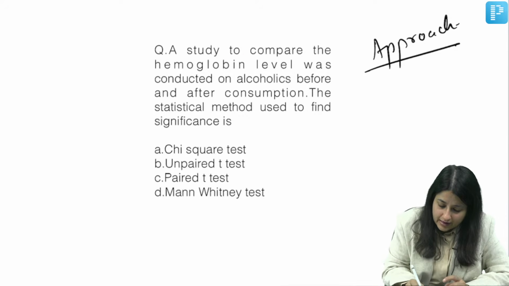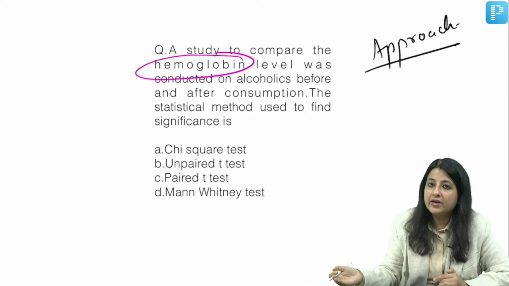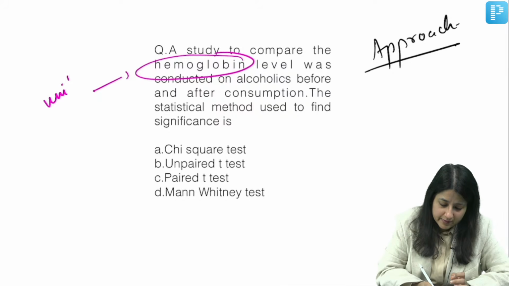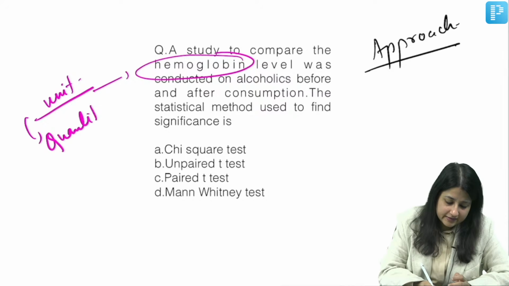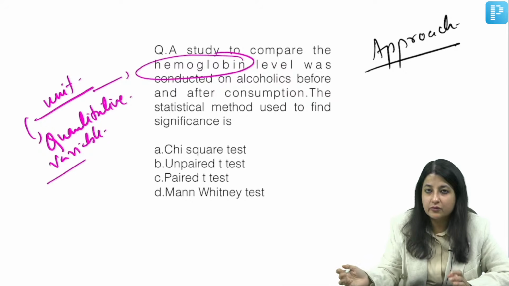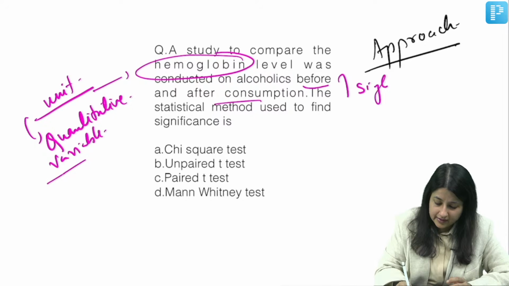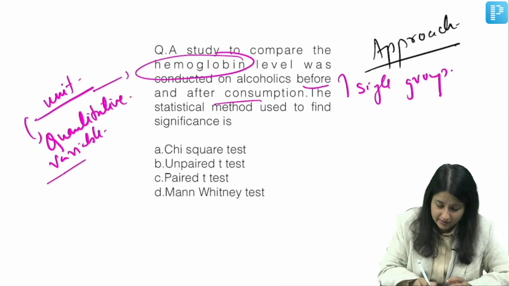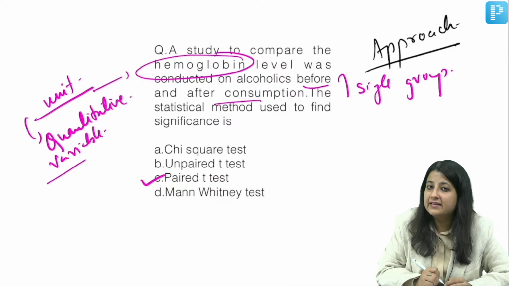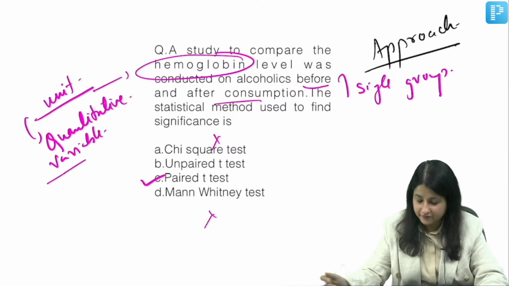So over here you are comparing hemoglobin. Hemoglobin is quantitative or qualitative? You all know hemoglobin has a unit. Whenever any variable has a unit, it is a quantitative variable, okay? Now you will do it on alcoholics before and after, so you're doing it in a single group. So what will you use over here? You will use a t-test, since you're doing it in one group: paired t-test. Chi-square, Mann-Whitney, fancy names, they are all unpaired, they are all for qualitative variables.